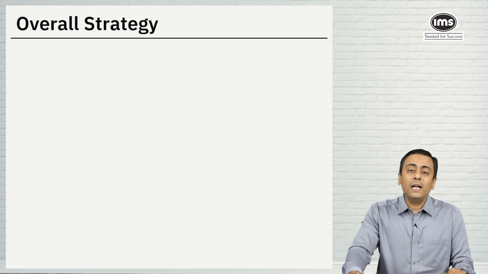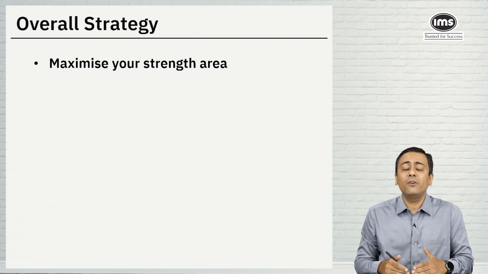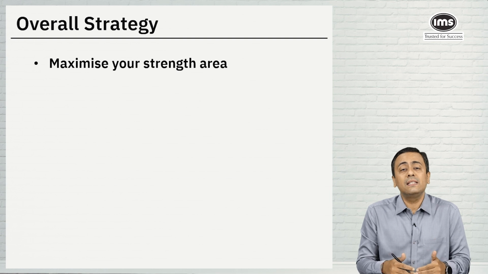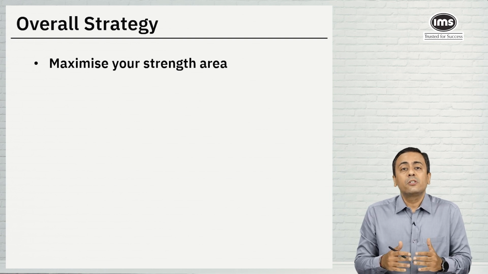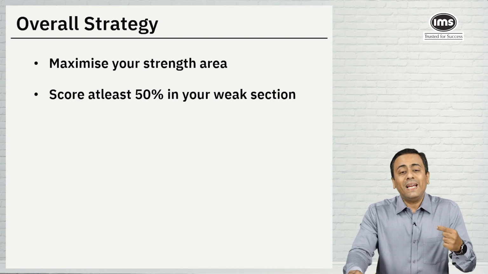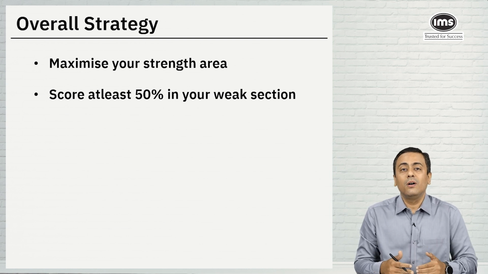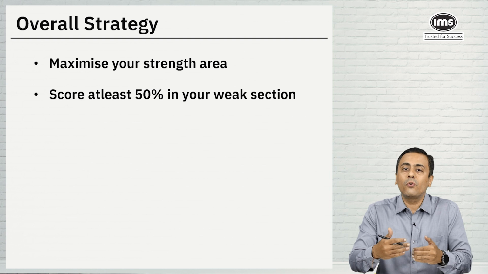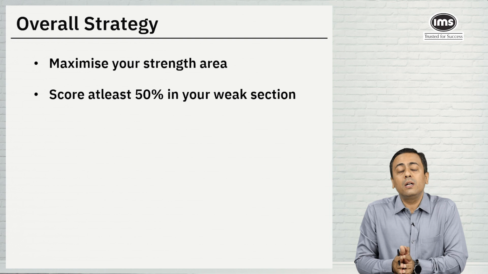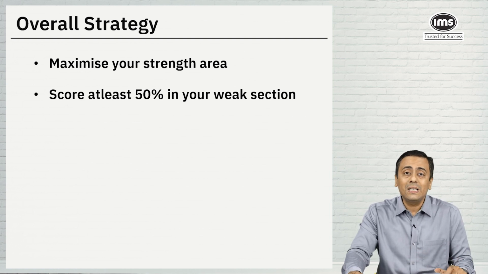Overall strategy for NPAT 24, maximize the strength areas. Lot of students say that we are not great in maths, so we have to focus more on logical reasoning and verbal reasoning so that you can maximize your overall score in the NPAT. Score at least 50% in the weak section. We cannot clear the NPAT cutoff or the overall score of 75 marks without quant. So if you are not great in quant, we should be at least targeting to score around 20 marks out of 40 in the quant section.